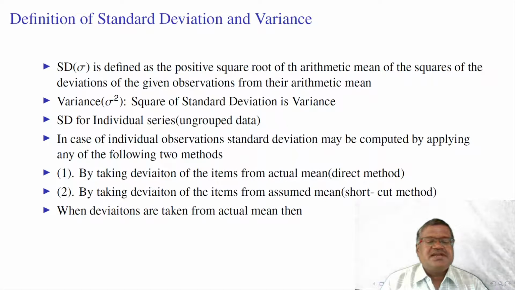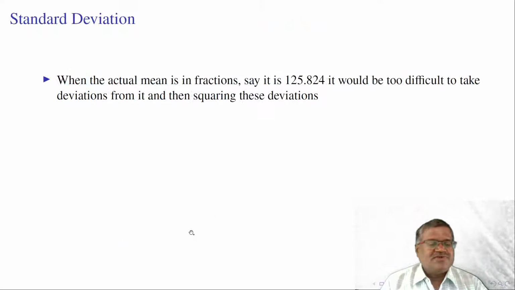When deviations are taken from actual mean, then the standard deviation is defined as SD sigma is equal to root of 1 by n into summation x minus x bar whole square. When the actual mean is in fractions, we need to subtract the mean from each and every item, and then we need to square the observation.